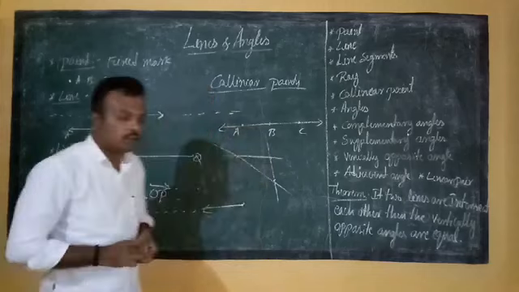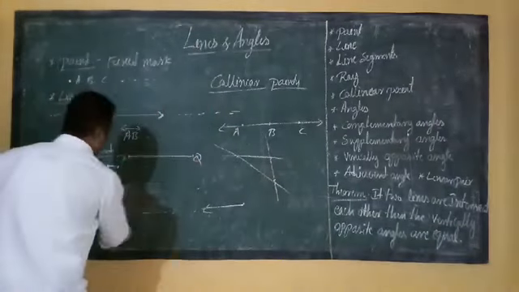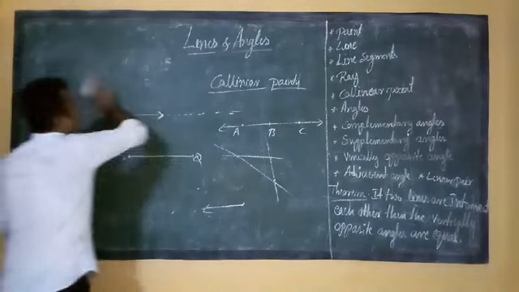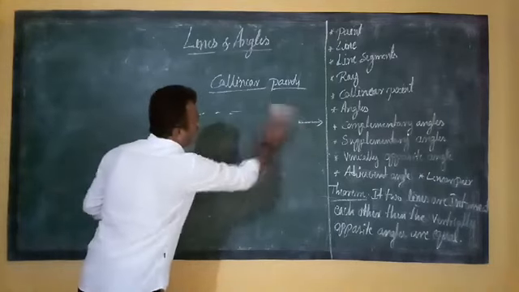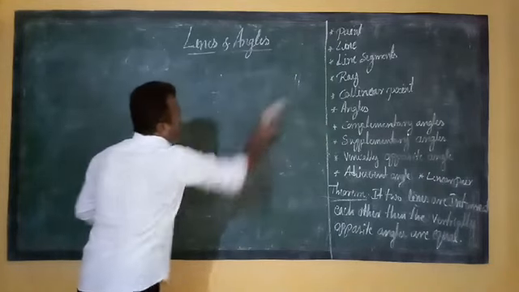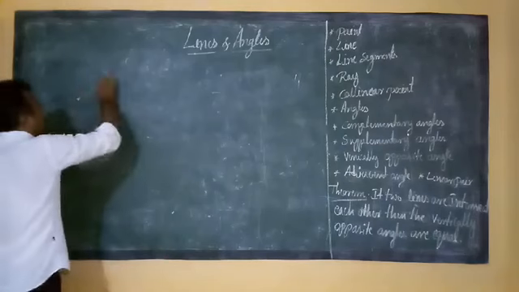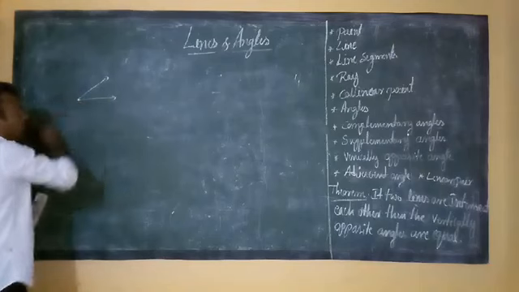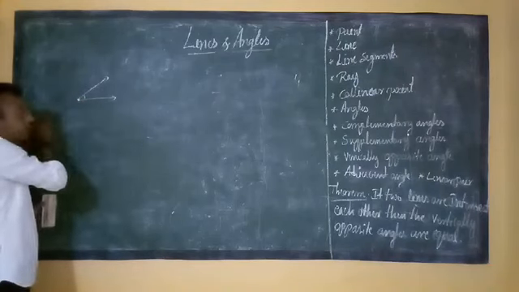What do you mean by angles? We already learnt angles last year, correct? Last year and before, angles and types of angles, correct? So two rays form an angle. Two rays that start from a single point form an angle. This is an angle, correct?